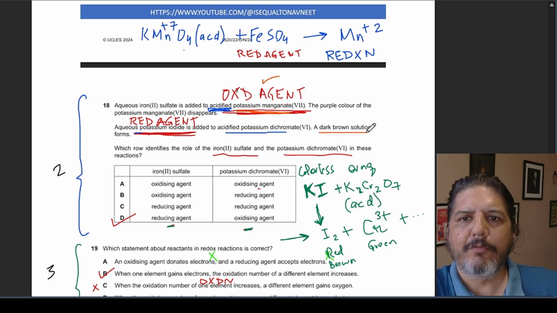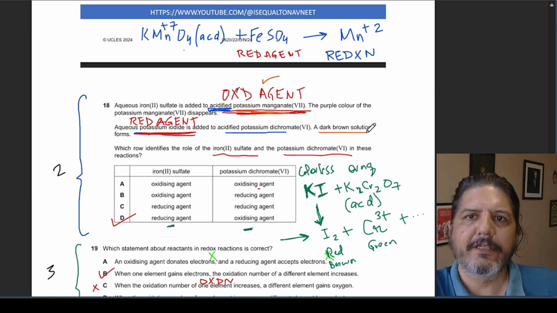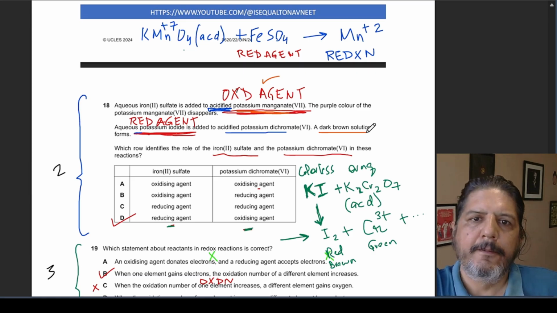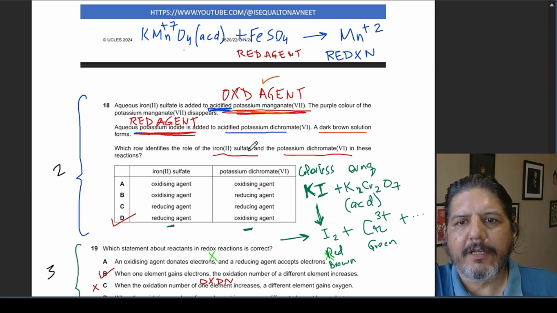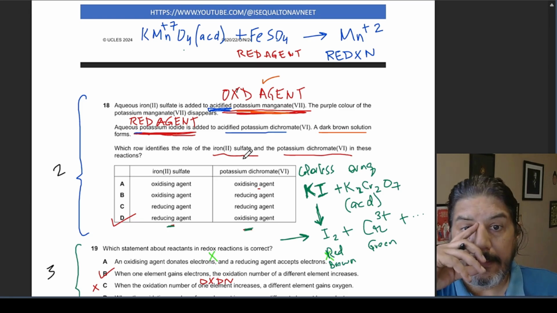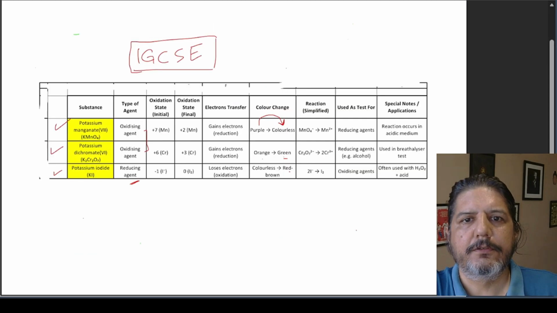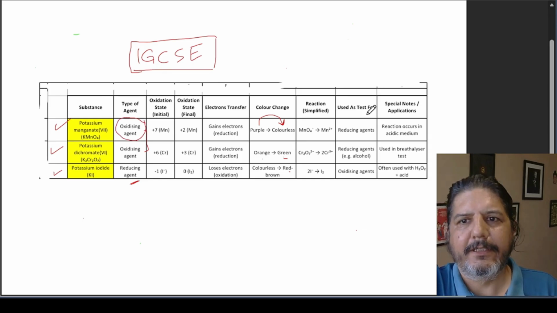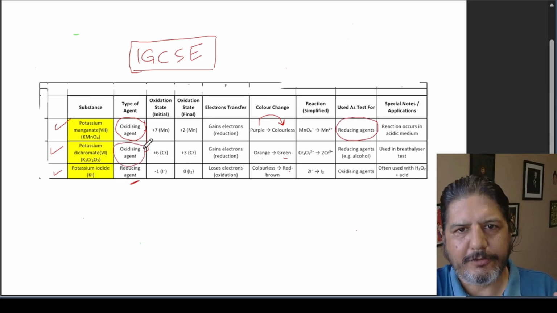I'm going into a bit of detail because I want you to understand the concept of oxidizing agents and reducing agents, because there would at least be one question based on this concept, with one of these oxidizing or reducing agents. Which row describes the role of iron sulfate and potassium dichromate in these reactions? Whenever we use an oxidizing agent, we use it as a test for a reducing agent.